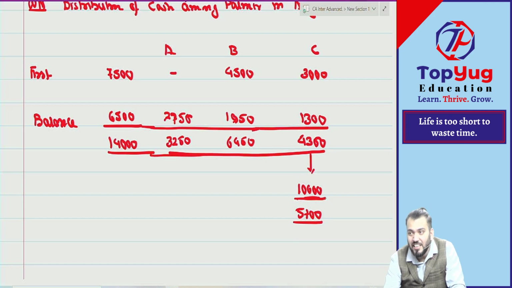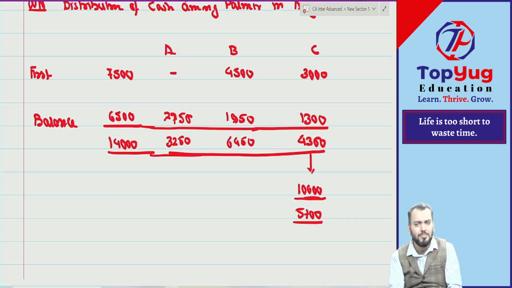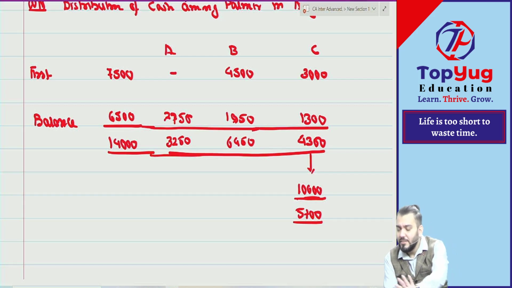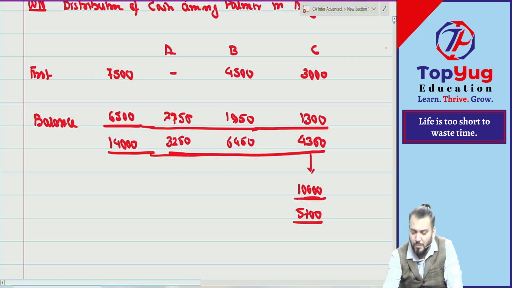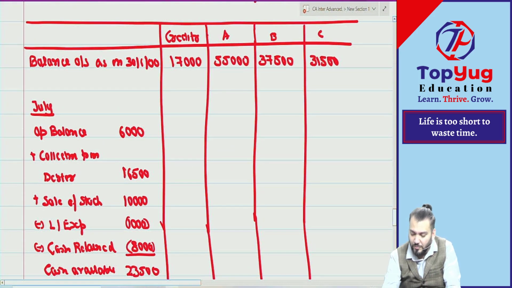He has taken equipment of 10,000, but payment required to be made was 4,300. Means how much cash will he bring? 5,700. Even though the question is silent, this will be an implied point. I hope you have understood this. Don't write yet, I'll give some time to write this down. Okay.